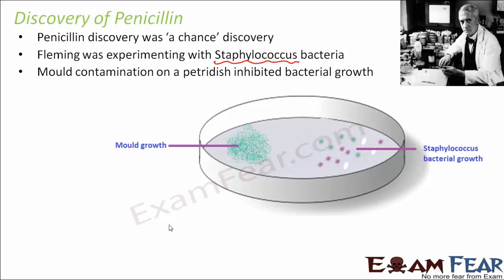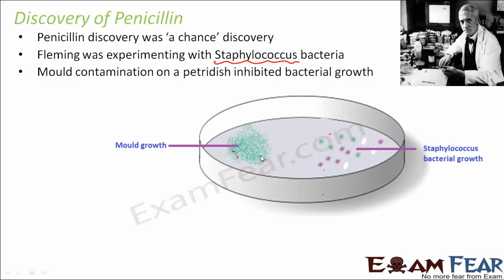And when he came back later, he observed that the petri dish was contaminated by blue-green mold. This is the Staphylococcus bacterial growth, which is what he was studying in this petri dish. He kept it open for some time, and that too by mistake. He did not purposely leave it open, but later he found that there was some mold growth on one side of the petri dish.